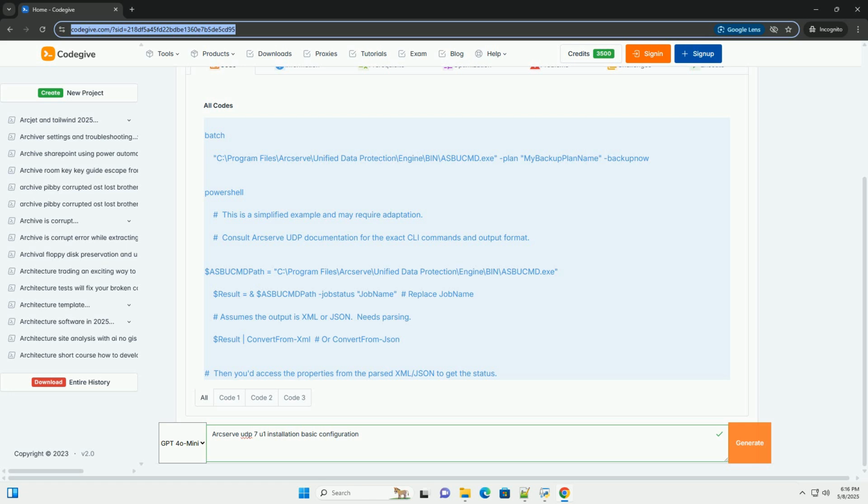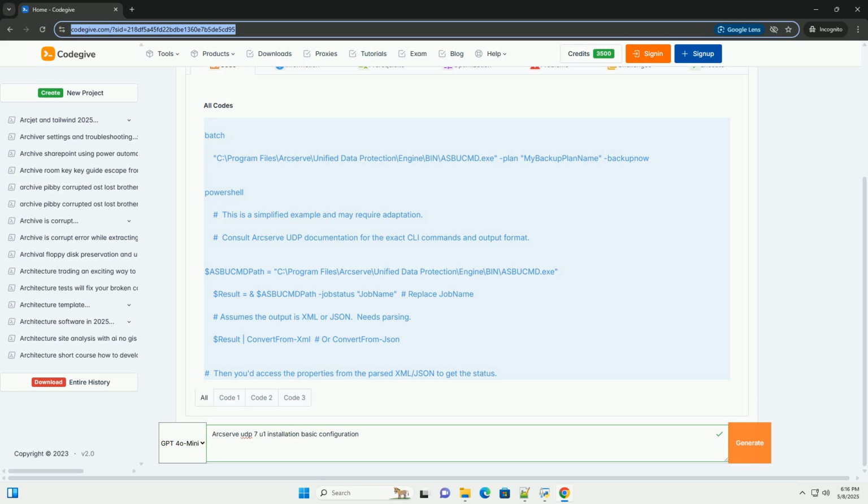10. Summary. Review the installation settings. If everything looks correct, click Install. 11. Installation progress. The installation process will begin. This can take some time, depending on your hardware and the components you're installing. 12. Completion. Once the installation is complete, click Finish. You may be prompted to restart the server. Restart the server if prompted.